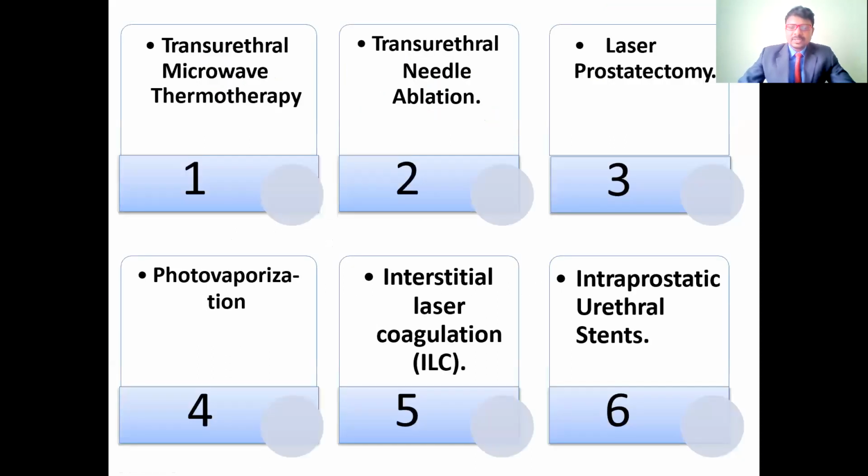These surgical procedures include different types of minimally invasive techniques. The first of these is transurethral microwave thermotherapy.